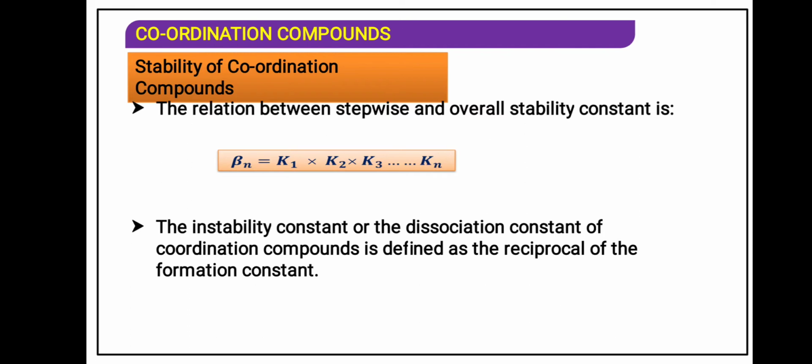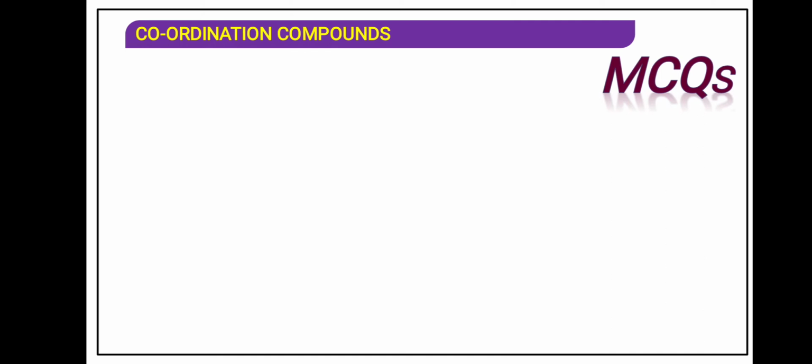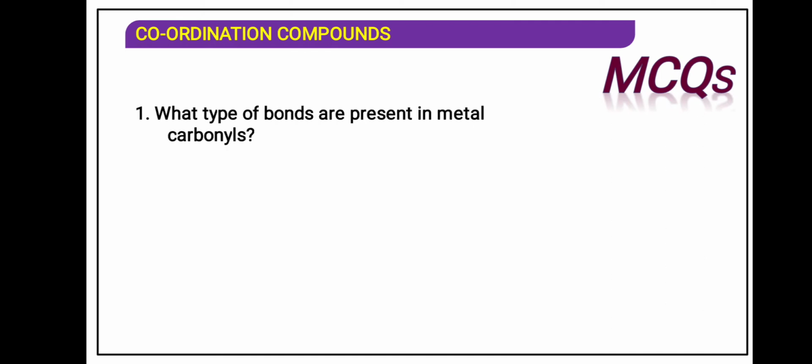The instability constant or dissociation constant of the coordination compound is defined as the reciprocal of the formation constant. That means 1 upon beta. 1 upon beta is the instability. So in this way we can find the stability. The more the beta value, the more the stability. The less the beta value, the less the stability.